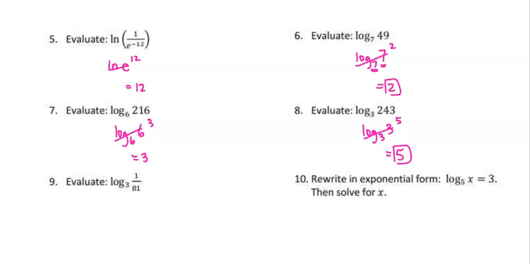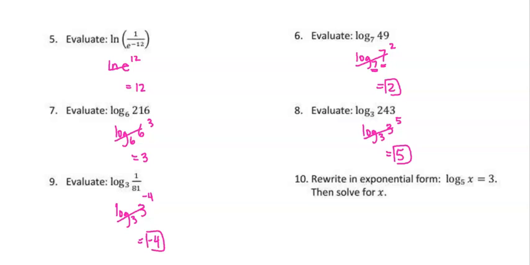All right, down here at the bottom, it says evaluate log base 3 of 1 over 81. So we're going to do the same thing. We're going to say log base 3 of 3. So we have to first think, 3 to what power is 81? Well, that would be 4. And to move it to the bottom of a fraction, our exponent has to be a negative.